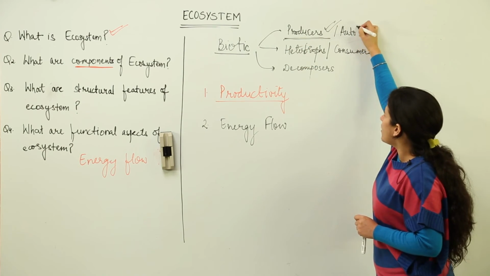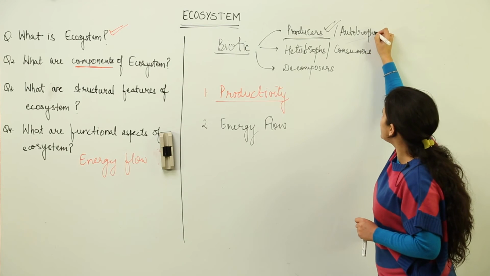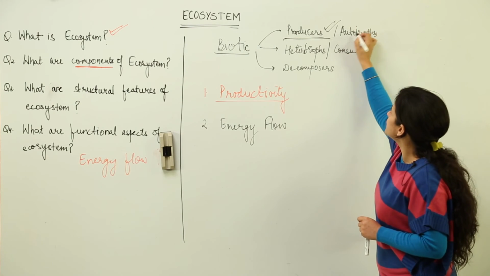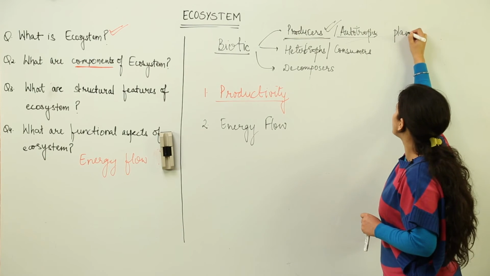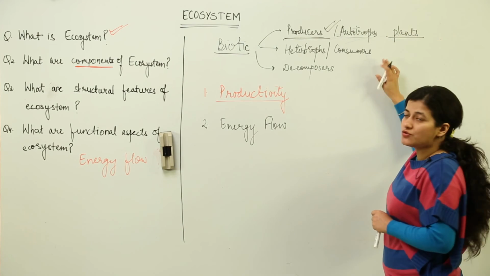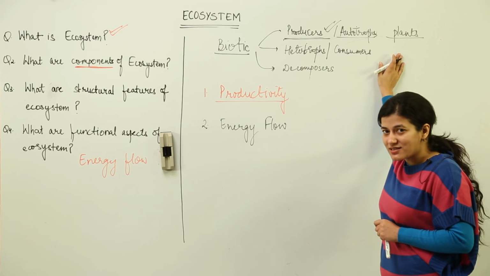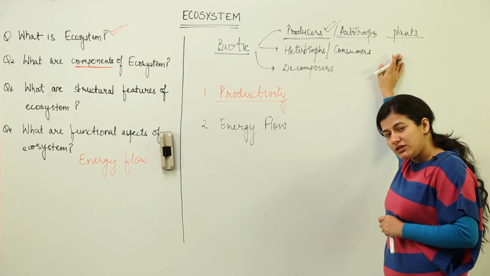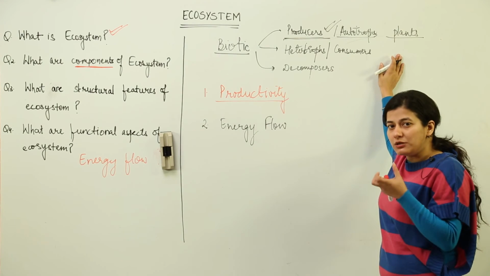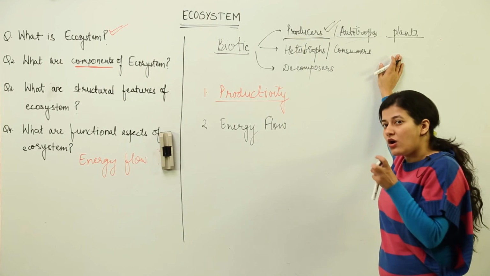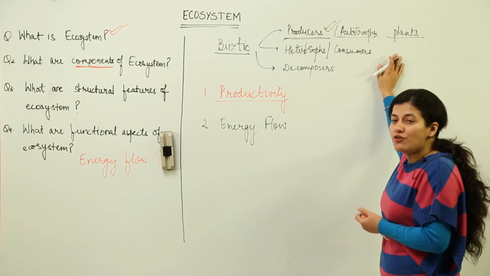And when I say autotrophs, I am specifically referring to the green plants. Only they have the ability to do photosynthesis and convert the solar energy into the chemical energy, which is stored in the chemical bonds of various organic substrates that are being formed.